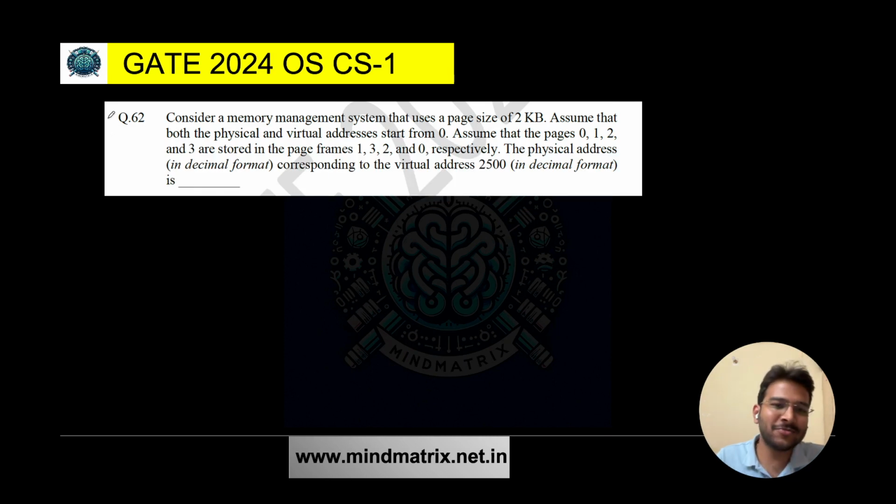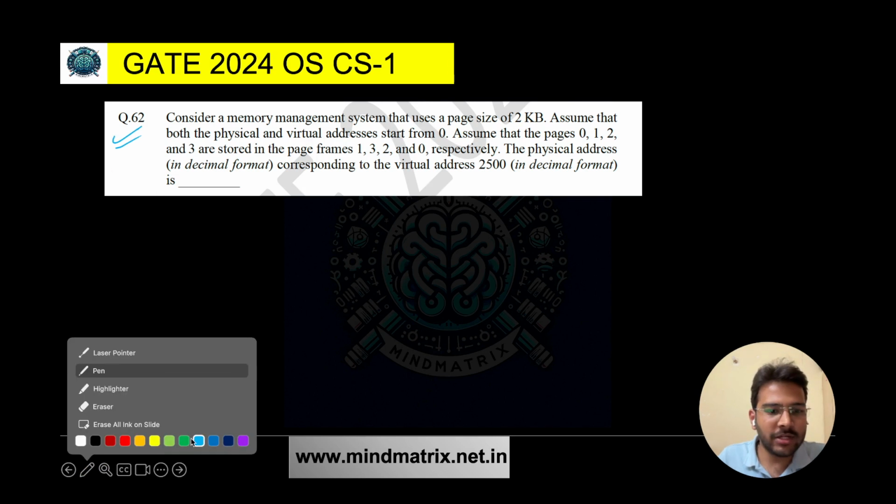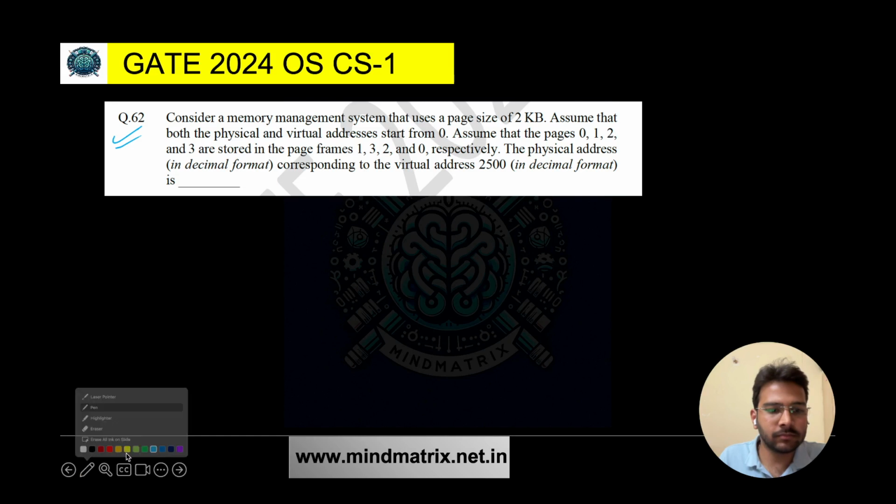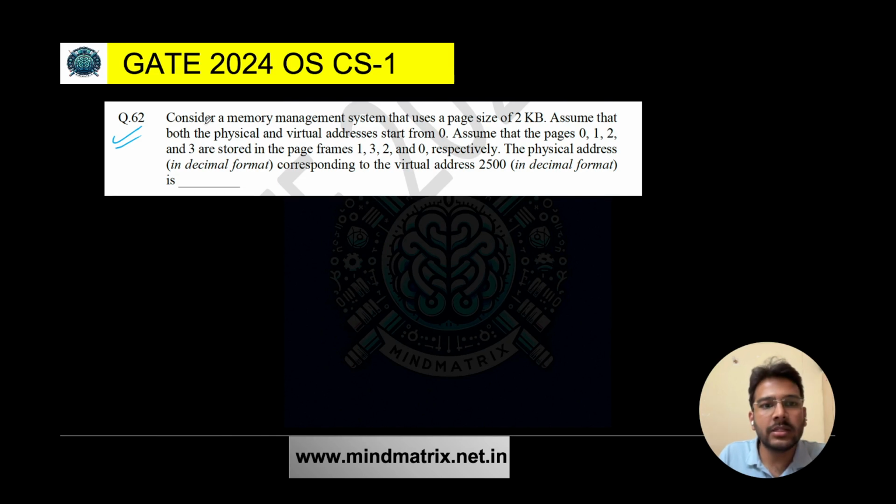Let's read the question first. Consider a memory management system that uses a page size of 2 KB. Assume that both the physical and virtual addresses start from 0. Assume that pages 0, 1 to 3 are stored in the page frames 1, 3, 2 and 0 respectively. The physical address in decimal format corresponding to the virtual address 2500 in decimal format is.